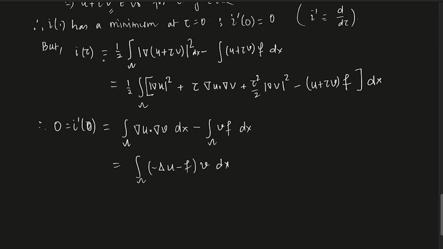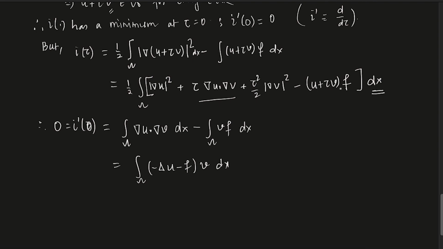Please understand, I of tau will look like this, right? If you take the derivative with respect to tau, that will go inside the integral, because this integral is with respect to x. It has nothing to do with tau, so I can take the derivative inside. If I am taking the derivative, this term is not there. The derivative of this term with respect to tau is only gradient u dot gradient v, and here it is tau times this one, and at tau equals 0 this term won't be there.